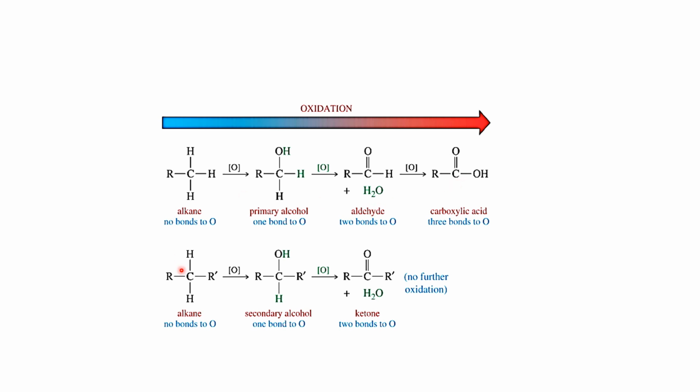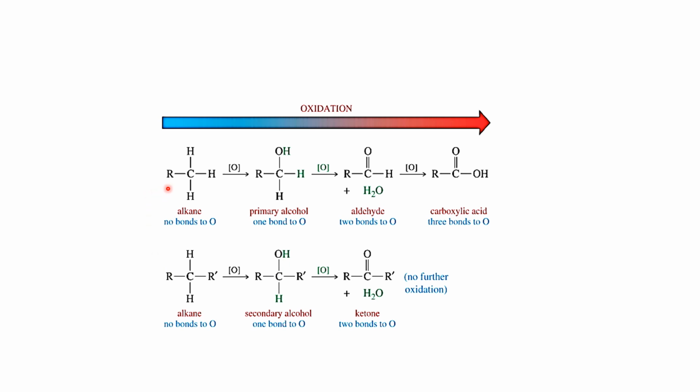Now let's proceed ahead. We will see an alkane again. We have an example of an alkane, and again we see no bond to oxygen, but when it undergoes oxidation in the presence of nascent oxygen, there is production of a secondary alcohol.